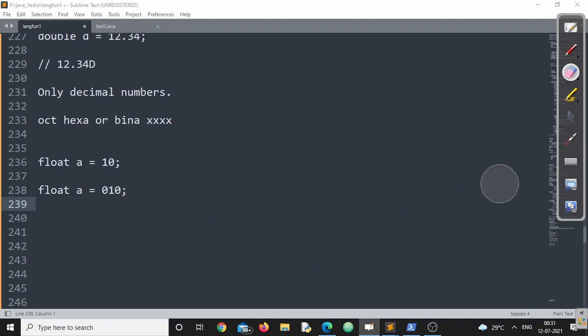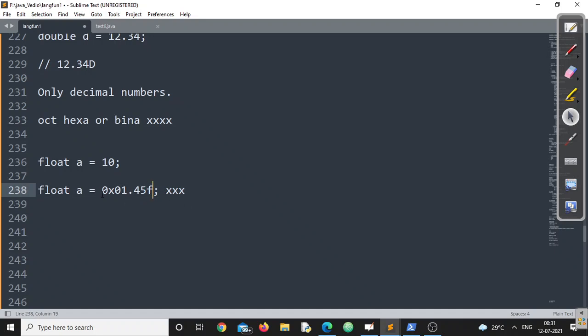Similarly, if I am trying to store, remember this point, can you please guide me? If I am trying to store 0x01, is this valid or invalid? Again, this is valid. But by mistake, if I am writing this, it is invalid. 100% this is invalid. Even if you add an F here, it doesn't matter.